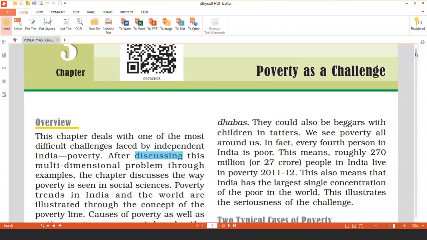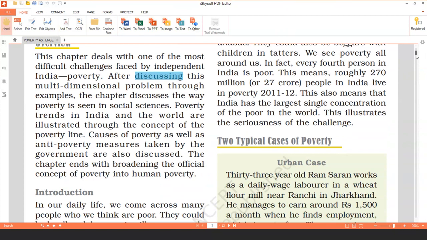We often use the terms below poverty line and above poverty line. But do we know the meaning of this? Or what is this line? Where is this line drawn? Or who draws this line, the poverty line? So that is what we are going to discuss in this chapter, along with causes of poverty and anti-poverty measures.